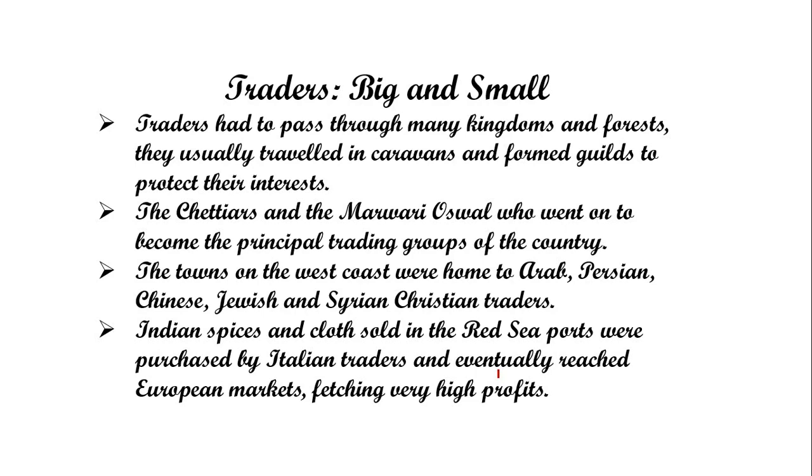As I told you, Indian spices like black pepper and cardamom, and Indian clothes, especially cotton clothes, were very famous and in great demand in the world market, and these things were exported to a large number of countries in the European market.